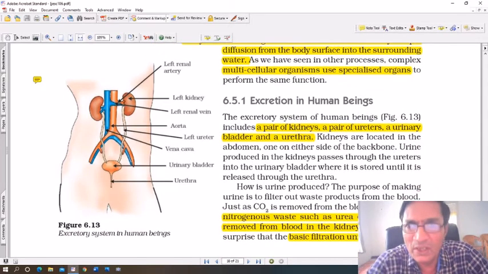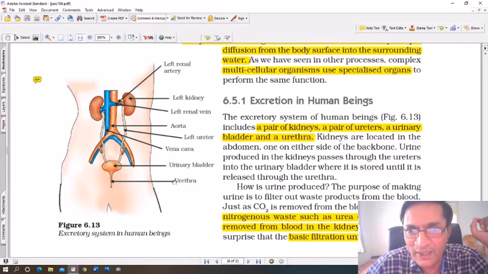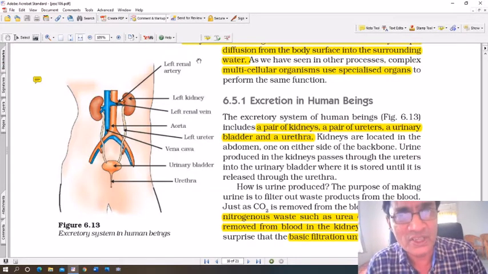Now, look at the diagram first. You see the left renal artery and left renal vein. Generally, arteries carry purified blood and veins carry impure blood. But in the case of kidneys, it is the other way around.